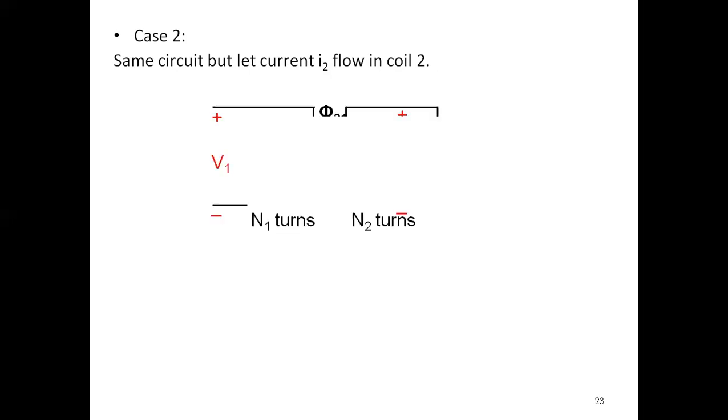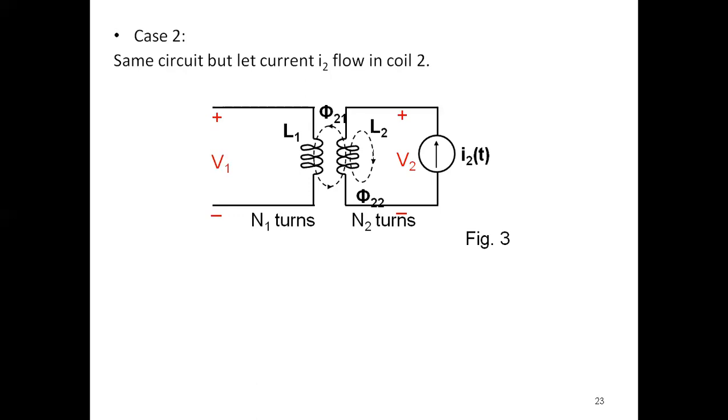Now we'll take another case. Same circuit, but the only difference is that the current i2 is flowing in coil 2. Now we'll see the figure. On the first side, no current flows. Again the same self-inductances L1 and L2 in both coils, with N1 turns and N2 turns. So the second current is flowing here.